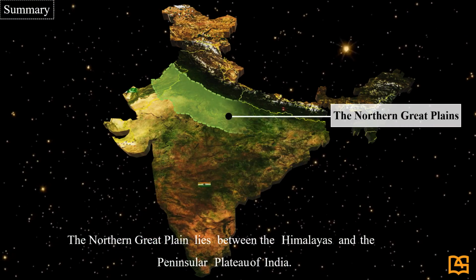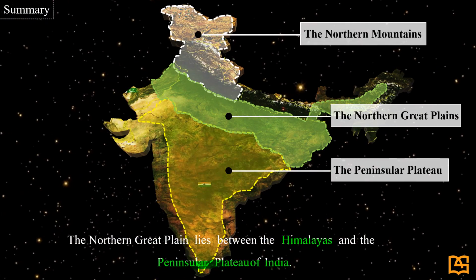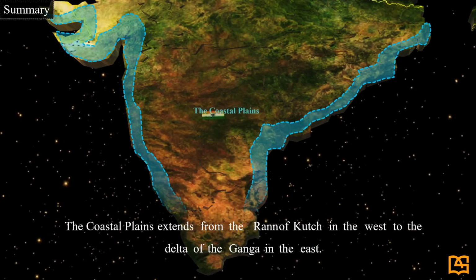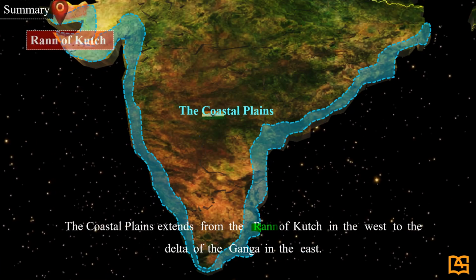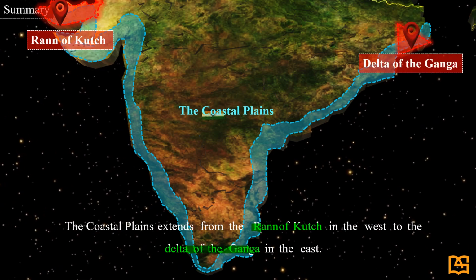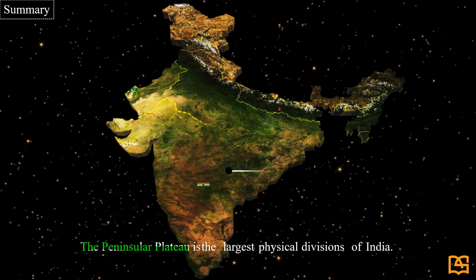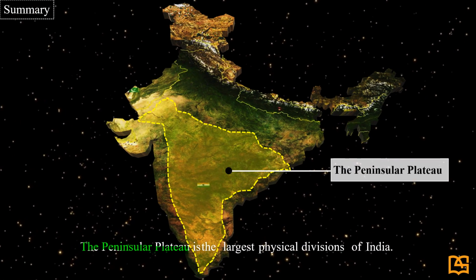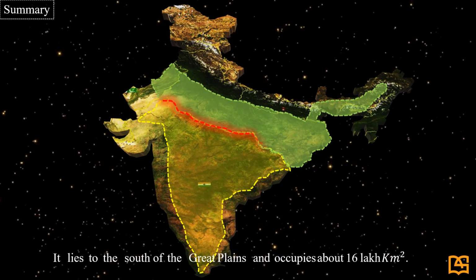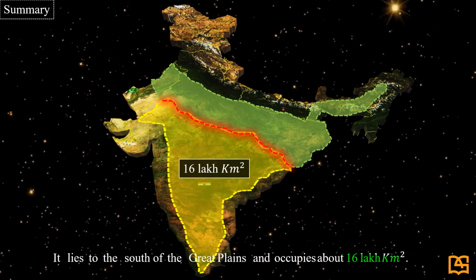The Northern Great Plain lies between the Himalayas and the Peninsular Plateau of India. The coastal plains extend from the Rann of Kutch in the west to the delta of the Ganga in the east. The Peninsular Plateau is the largest physical division of India. It lies to the south of the Great Plains and occupies about 16 lakh square kilometers.